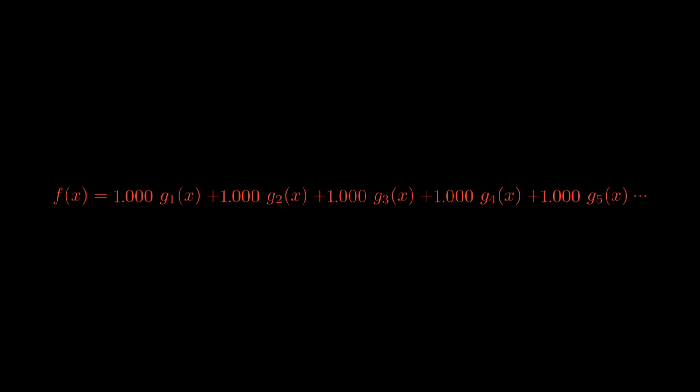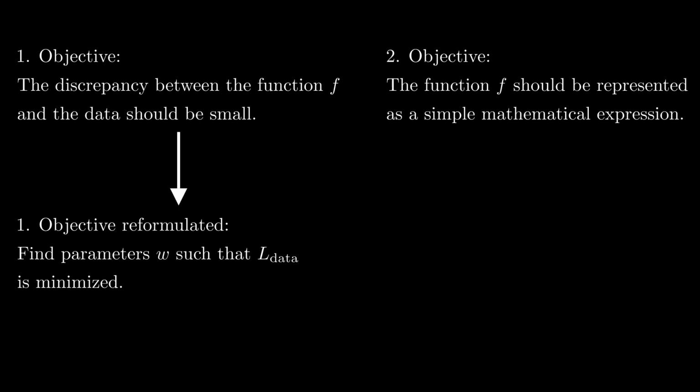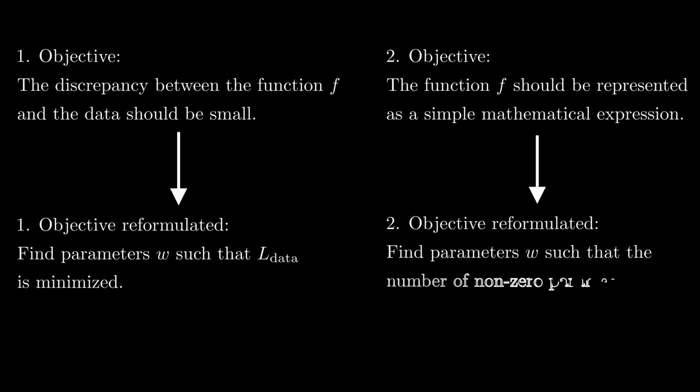Well, I think you would agree that mathematical expressions appear simpler if they contain fewer terms. If some of the parameters w were 0, the corresponding terms would vanish and the mathematical expression would simplify. Thus, our second objective is that many of the parameters w are 0. Or, because we want to formulate a minimization problem, let's frame it this way. We want to find parameters w such that the number of non-zero parameters is minimized.